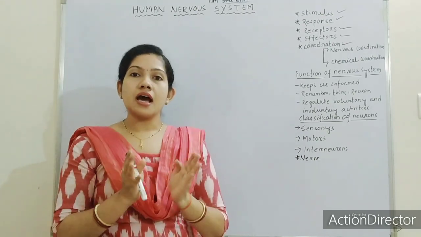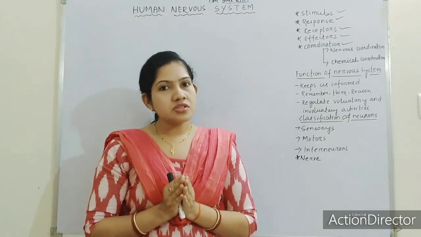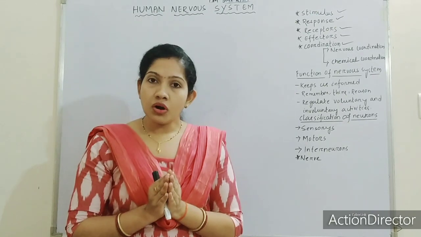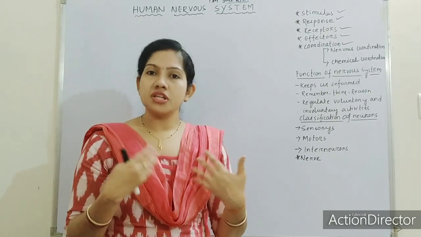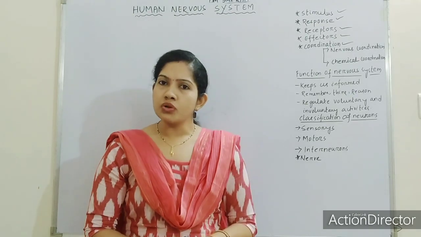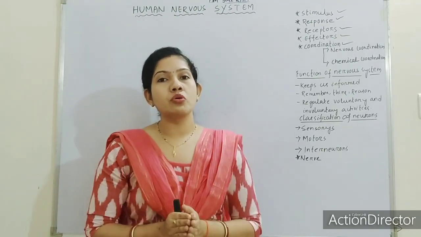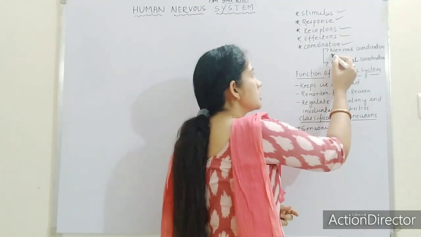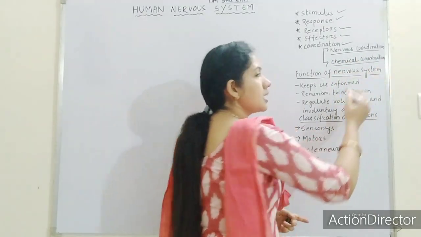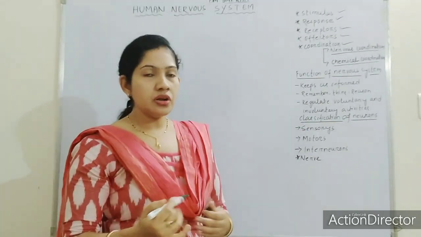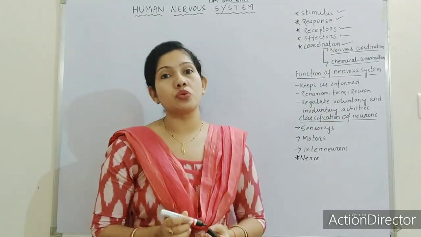Okay, these are the coordination. Nervous system is nothing but the coordinating system, or we can say that coordination. Got it? So if we are talking about the coordination, there are two types of coordination we can find in our body. The first one is the nervous coordination and the second one is the chemical coordination. We will talk about chemical coordination later on. First we will talk about nervous coordination.